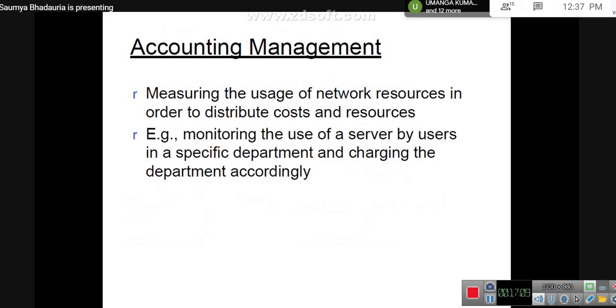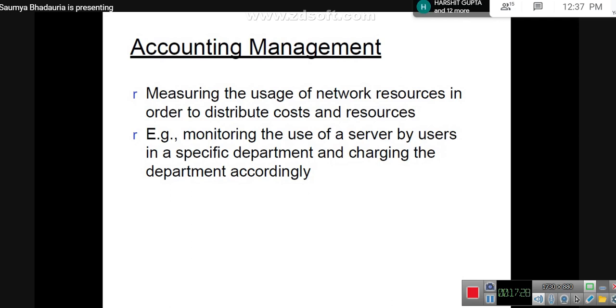So for the larger enterprises, when we are talking about documenting these units and the users consuming the entire bandwidth, it is very crucial to justify whether it is relevant for the network or for the business operations or not.